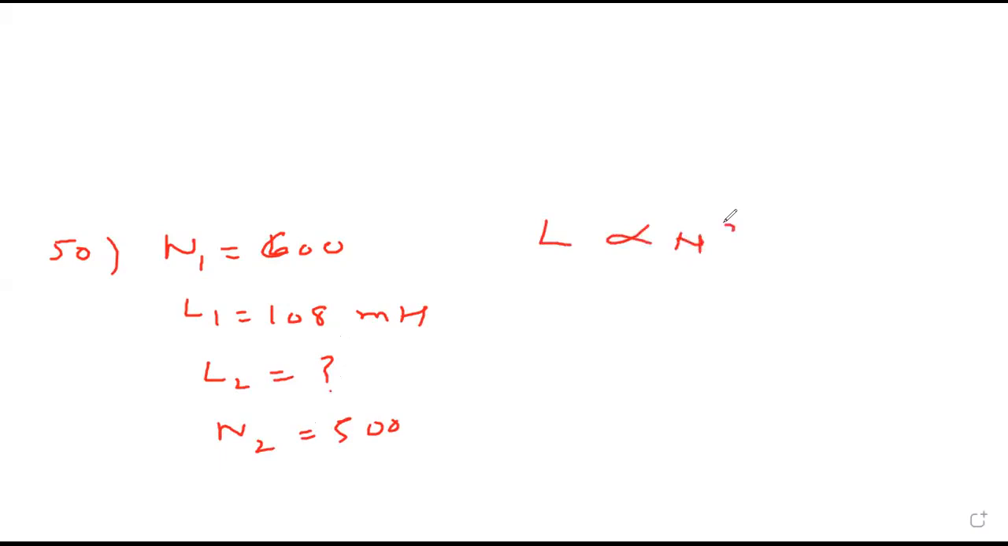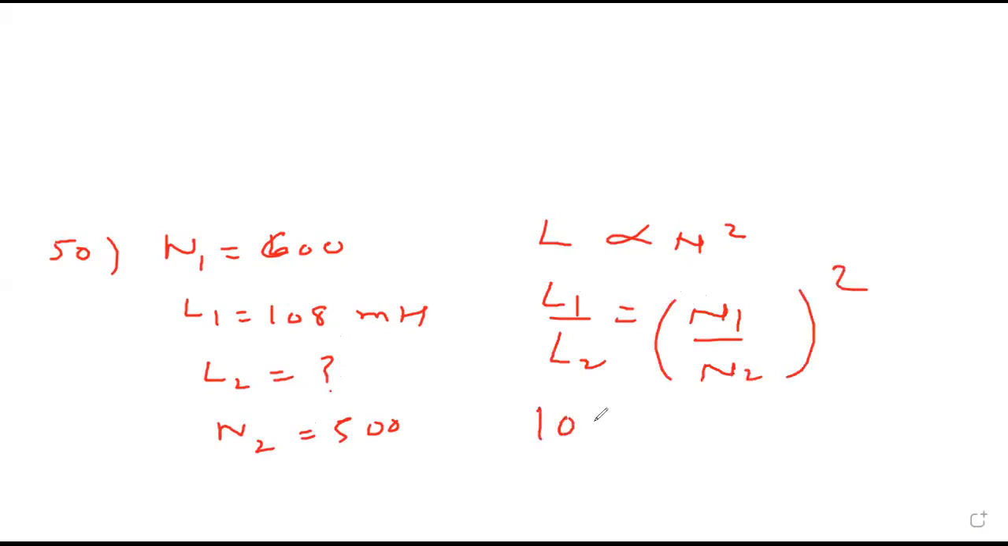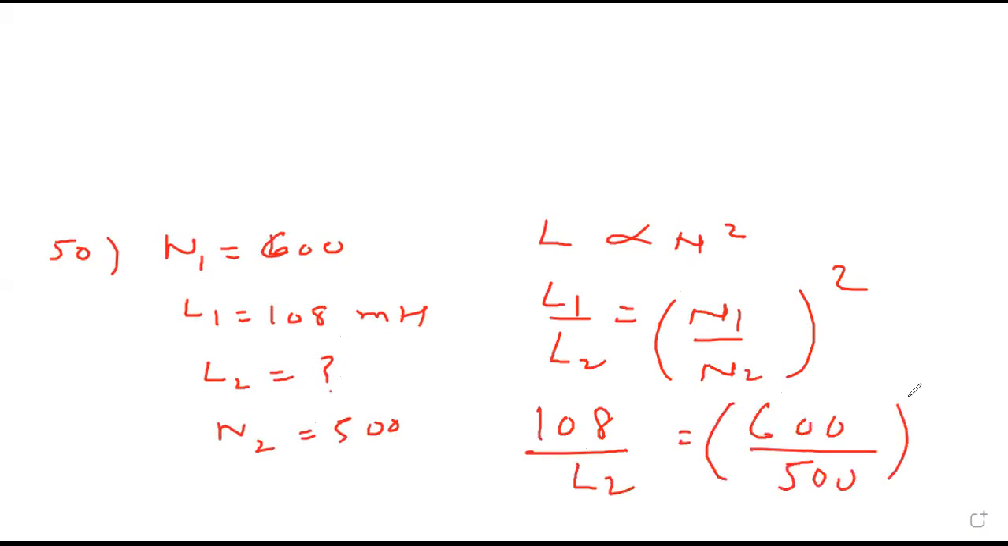L is proportional to N square. So L1 upon L2 is N1 upon N2 square. 108 upon L2 is 600 upon 500 square. So 108 upon L2 equals 36 upon 25. 36 into 3. L2 is 75 millihenry.